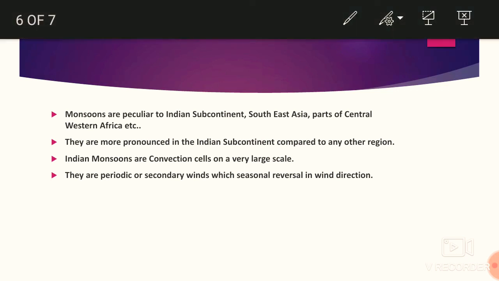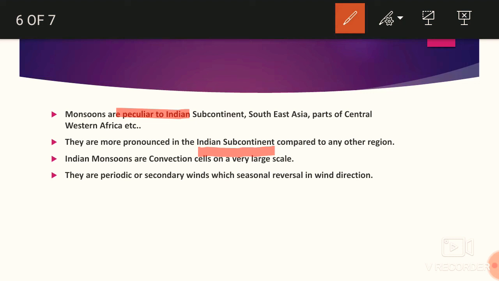Monsoons are peculiar to the Indian subcontinent. This is a phenomenon which happens especially in the Indian subcontinent, Southeast Asia and Western Africa. You will not find it in the Pacific Ocean countries. They are more pronounced in the Indian subcontinent in comparison to other regions.